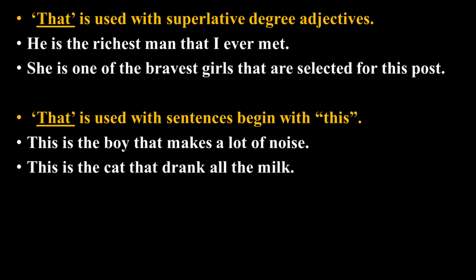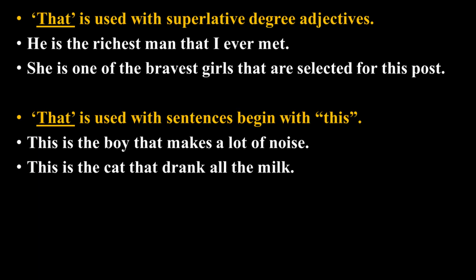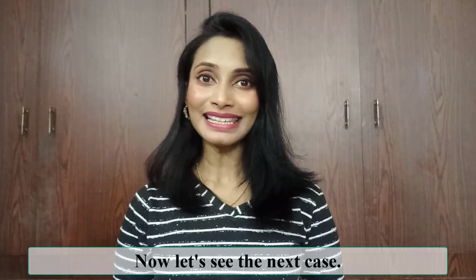Next, case number 3. That is used with the sentences that begin with this. Yes. When a sentence begins with this, you must use that. For example, this is the boy that makes a lot of noise. This is the cat that drank all the milk. Now let's see the next case.